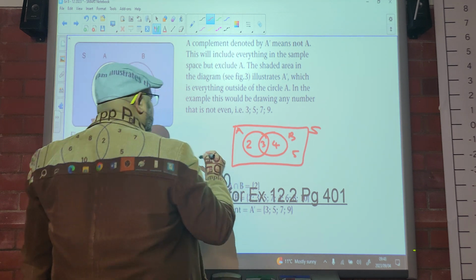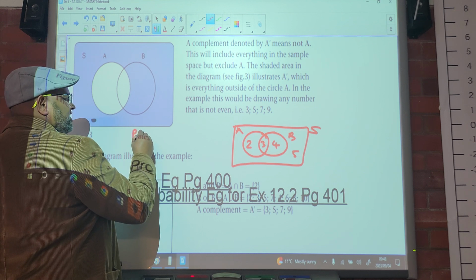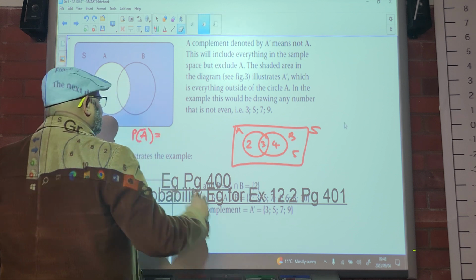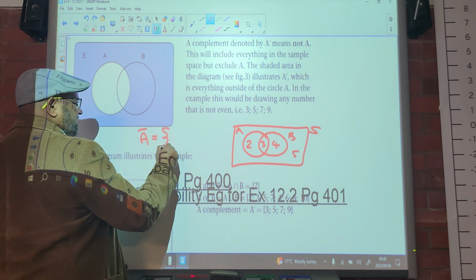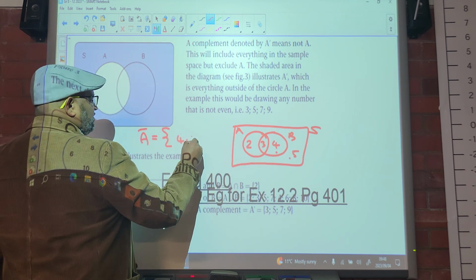So if they ask you to list not A, not the probability, but you must list not A, what would that be? 4 and 5. Why?